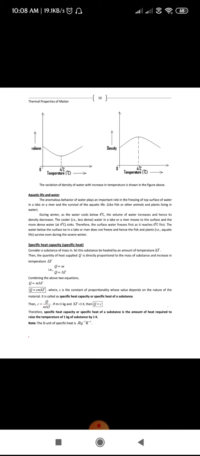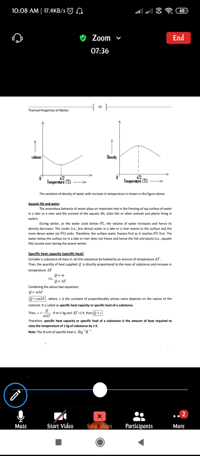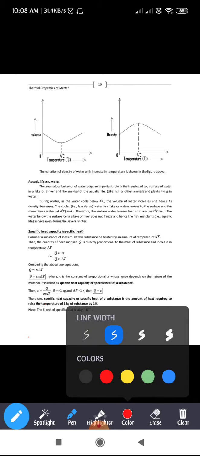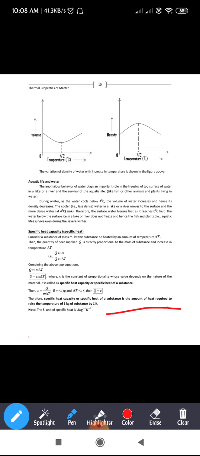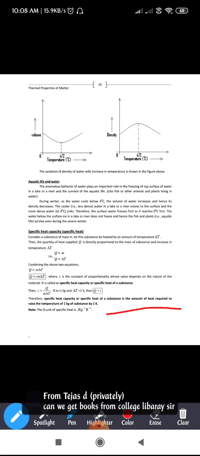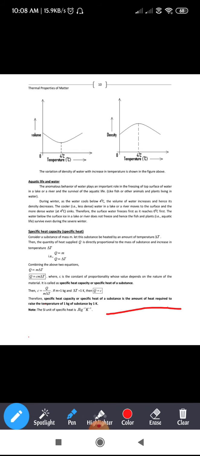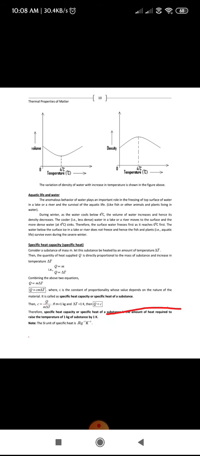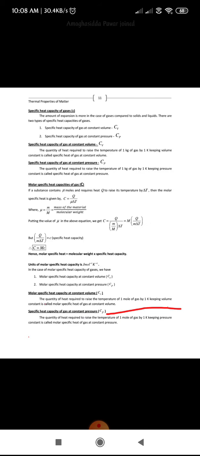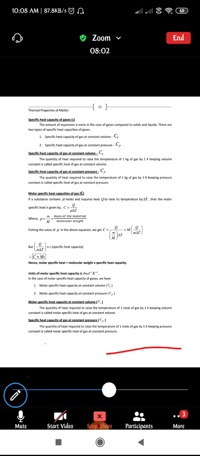Therefore, we define the specific heat capacity as follows: if m is equal to 1 kg and delta T is equal to 1 Kelvin, the specific heat of a substance is defined as the amount of heat required to raise the temperature of 1 kg of substance by 1 Kelvin. The SI unit of specific heat capacity is joule per kg per Kelvin, right? And we also just went through the specific heat capacity of gases, right?